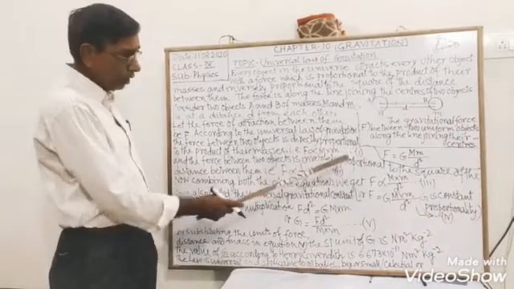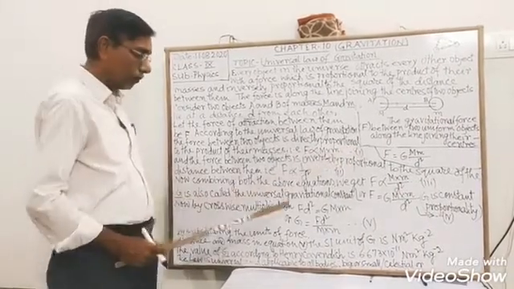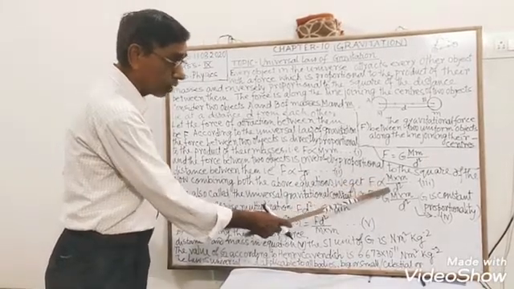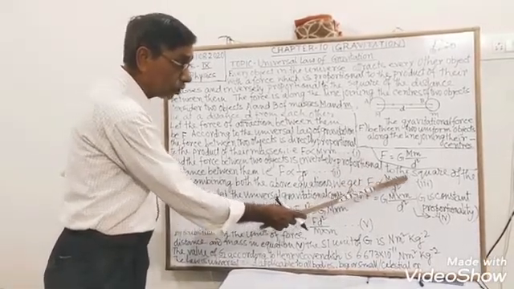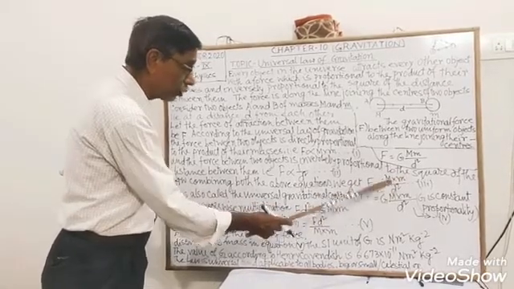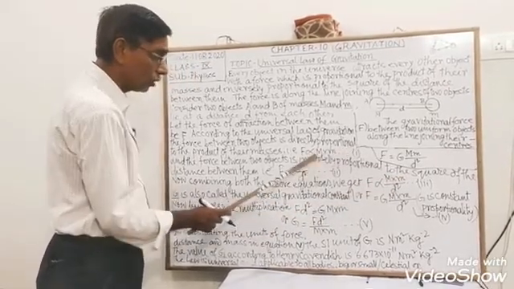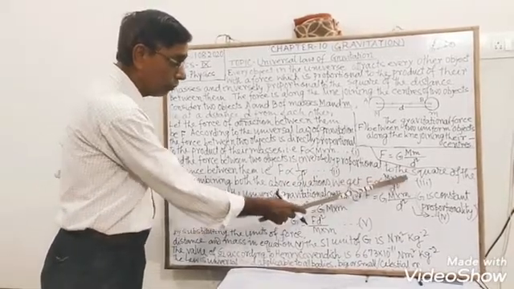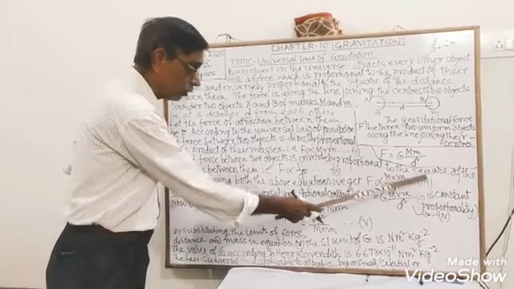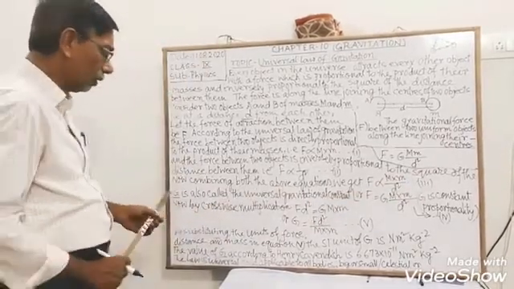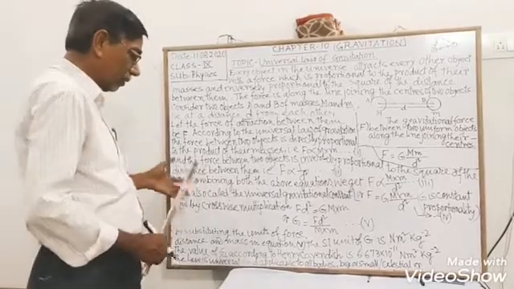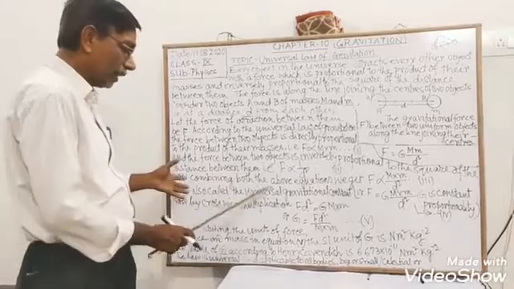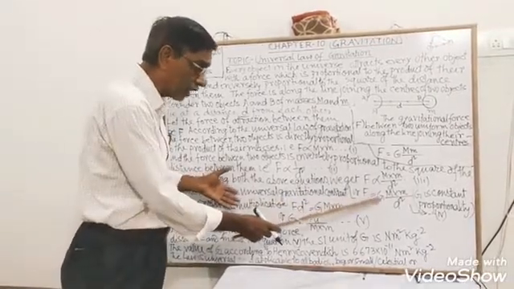Now, if we combine both equations 1 and 2, we get F is proportional to capital M into small m divided by d square. Suppose this is equation number 3. Now, here capital G, we have considered it as the universal gravitational constant.